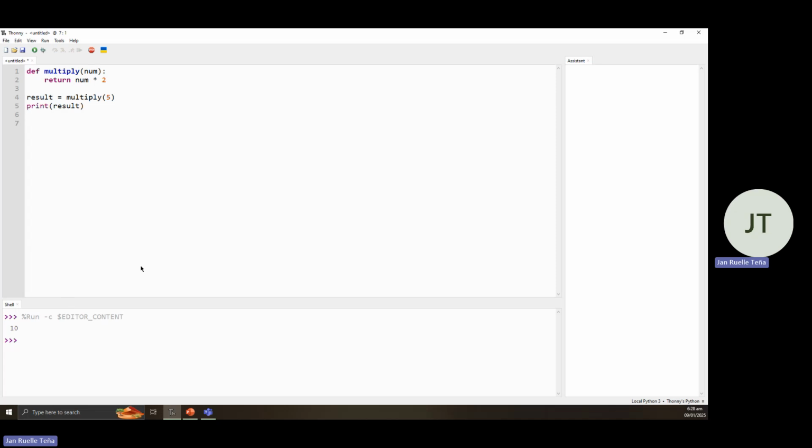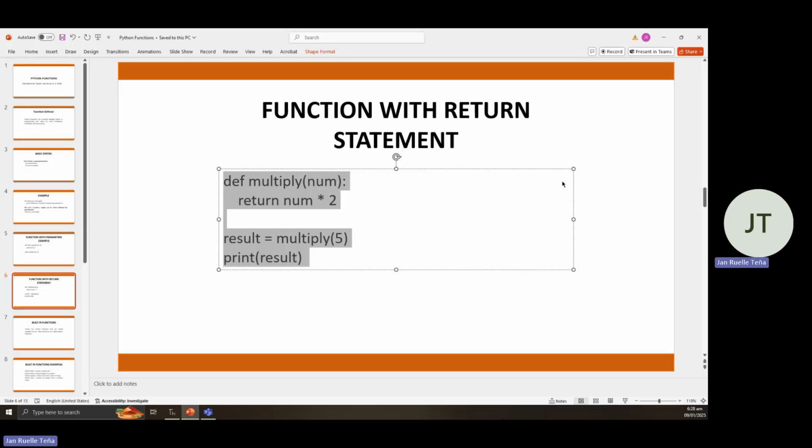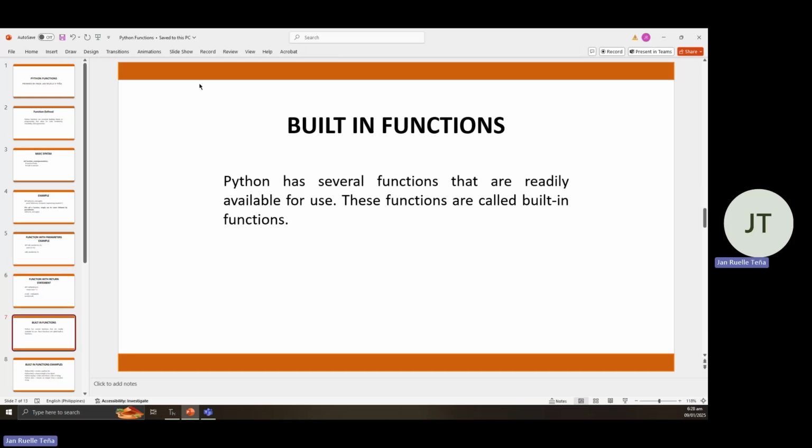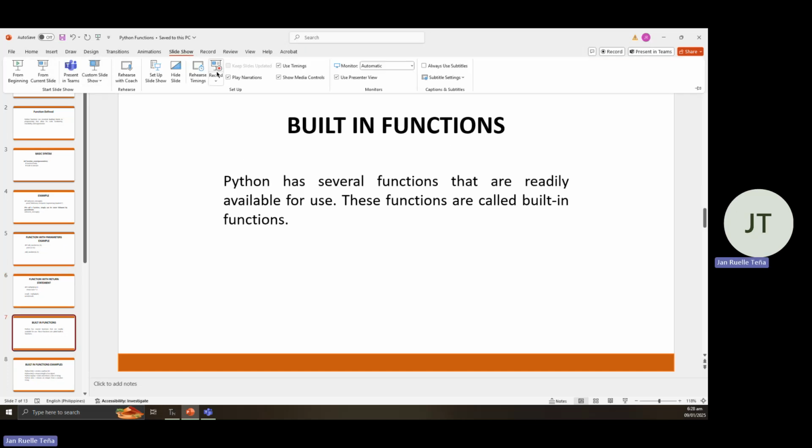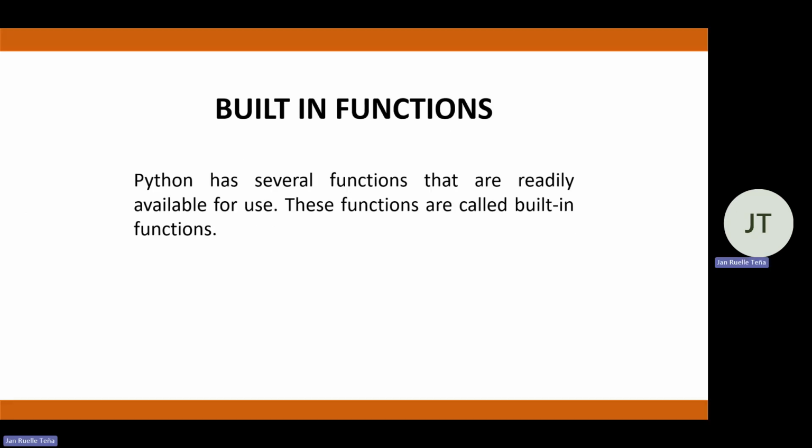Okay. Moving forward to our discussion. So we have here built-in functions. So there are built-in functions that we could use in Python. You could read it out through any online sites since these are functions that you use only.